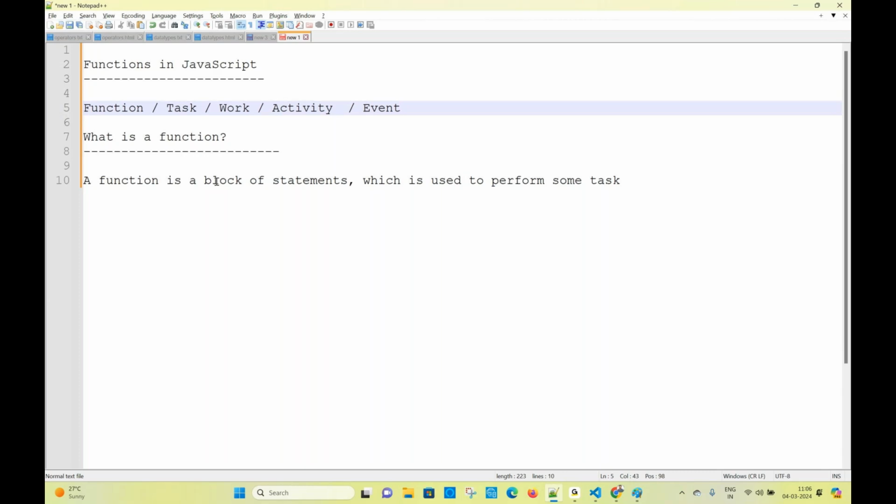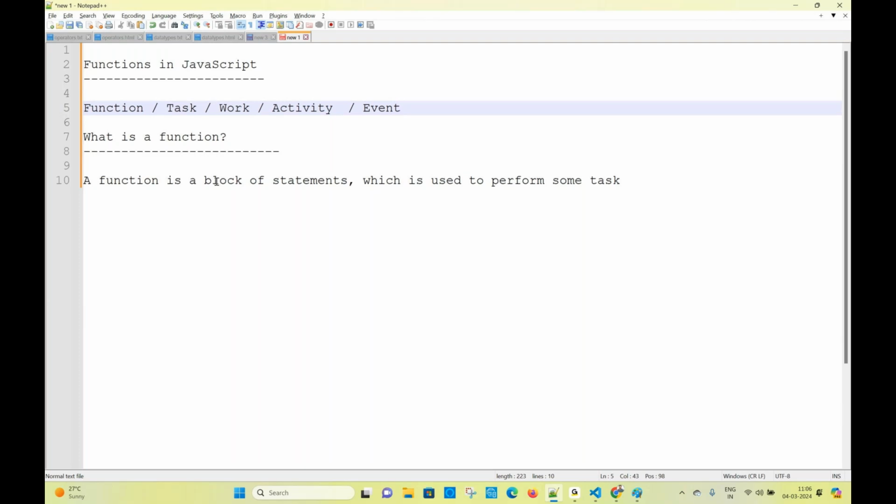What is the name of the function? JavaScript classroom. Function, JavaScript classroom. Inside, what is happening there? A lot of students are sitting together, they are listening to me, and they're writing something, they're watching something. All these activities are called what? A function. What is the name of the function? JavaScript class is the function name.